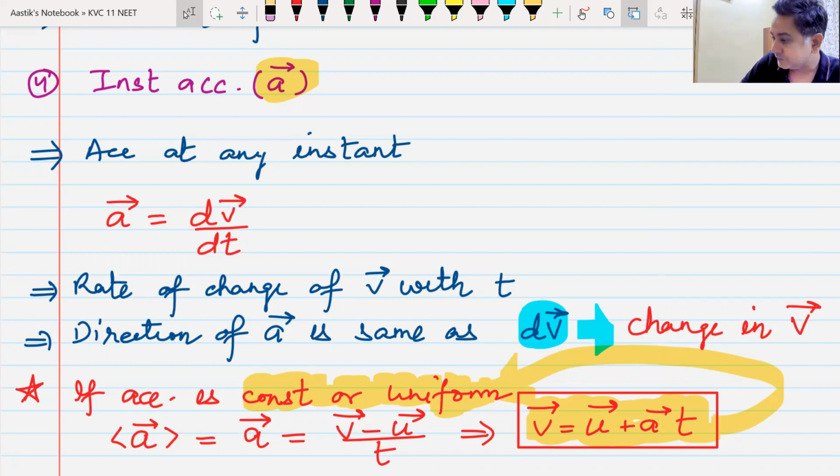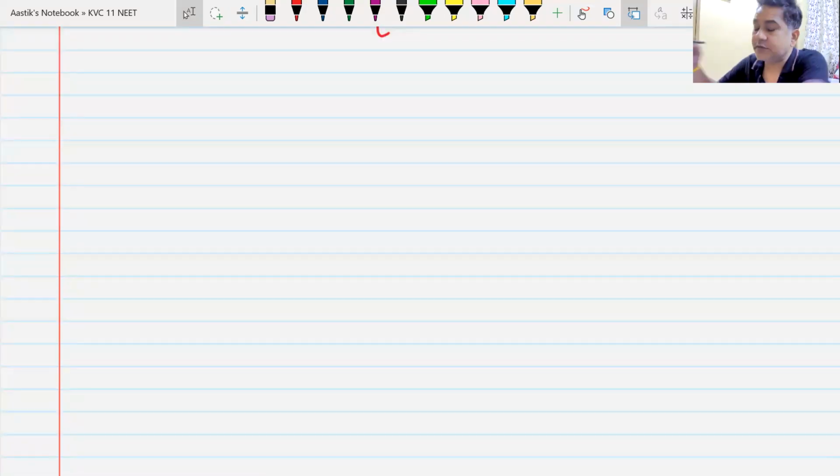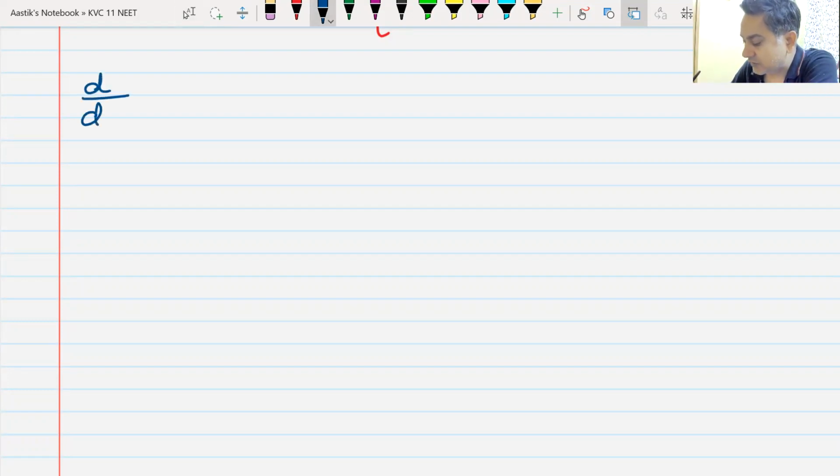Okay. Now, do you remember how did we do derivatives or differentiation? Do you remember? We just need one formula. What is the d by dx of x raised to the power n? Do you remember what is this d by dx of x raised to the power n? Do we remember this? This is a yes, this is a no.